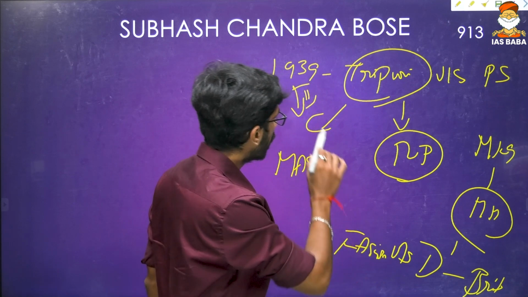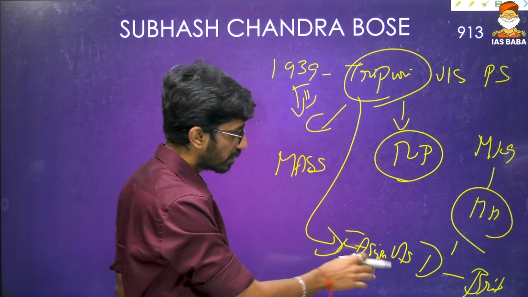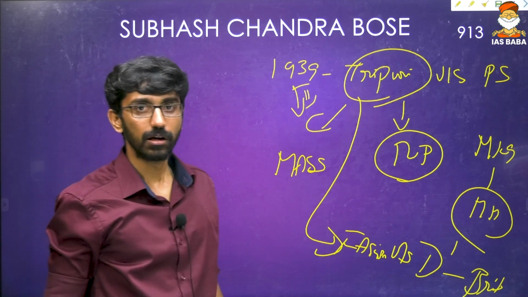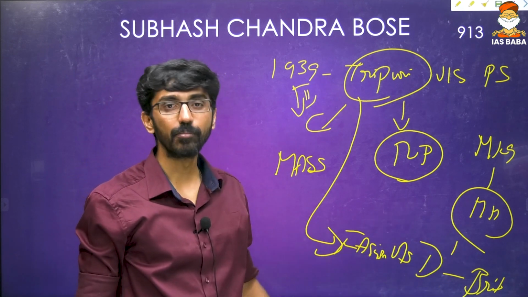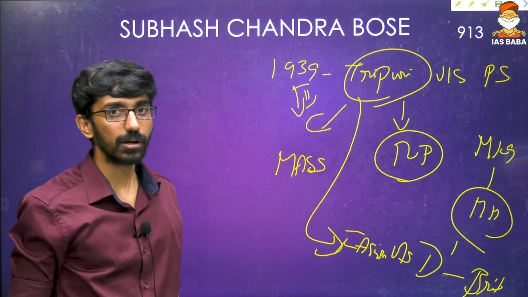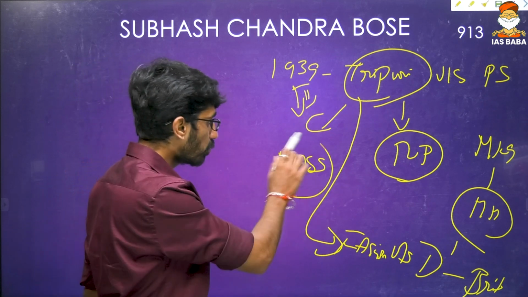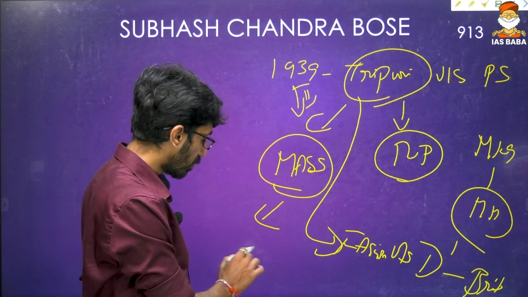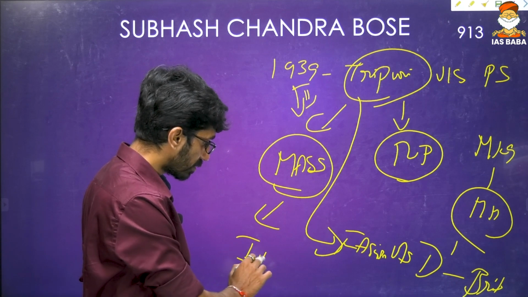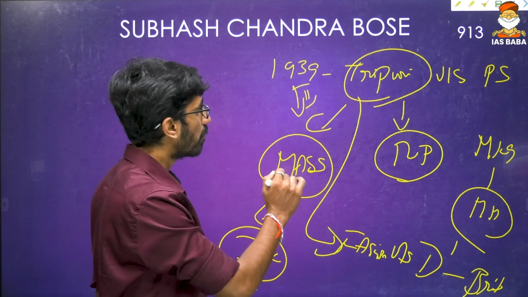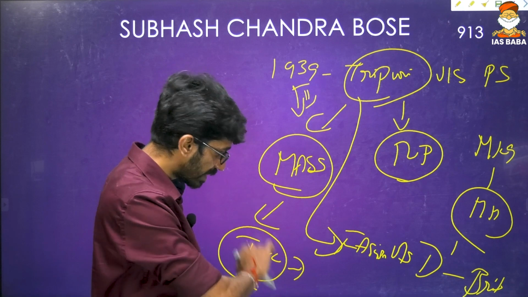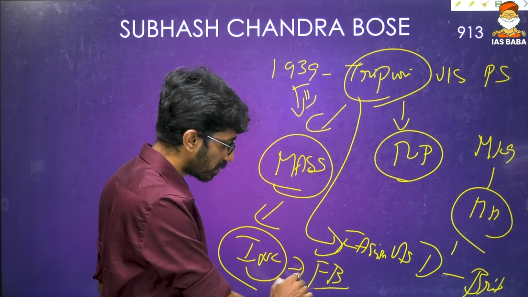But Subhash Chandra Bose wanted to take the help of fascists, not against democracy, but against British colonialism, against British imperialism. So that is a major debate. And then he called for mass movement, and that is when he was expelled out of Indian National Congress. Okay, and then he formed his own party within the National Congress, called the Forward Bloc.